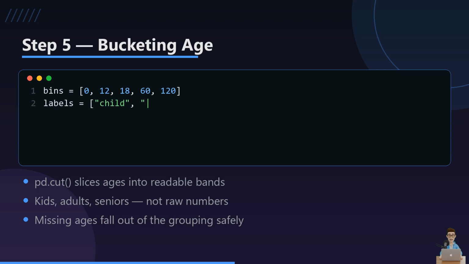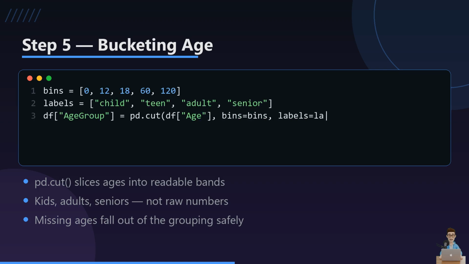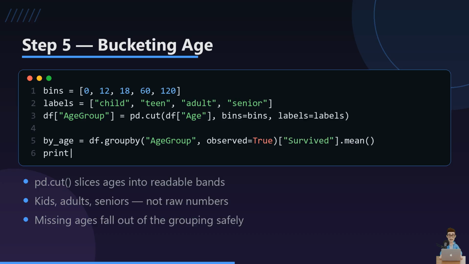Age is a continuous number, but survival rate per exact age is noisy garbage. So we bucket it with pd.cut into child, teen, adult, senior. The nice bonus: rows with missing ages just don't land in any bucket, so they quietly sit out instead of corrupting the result. Children do come out ahead here. The children first half of the saying holds up.